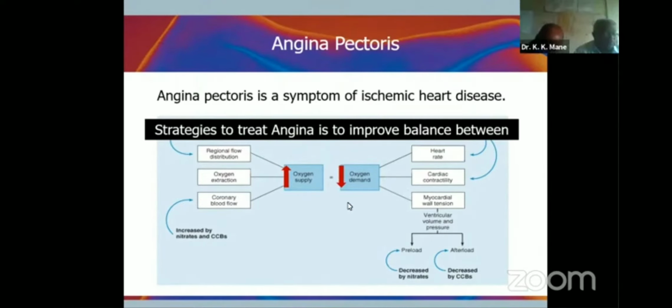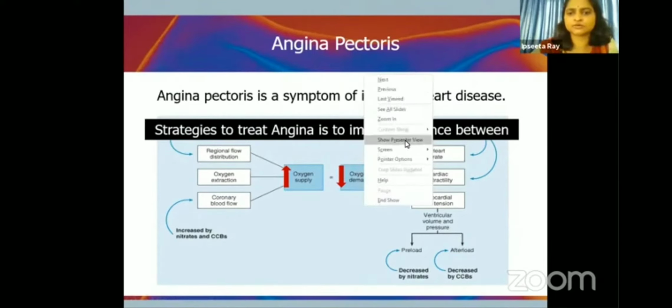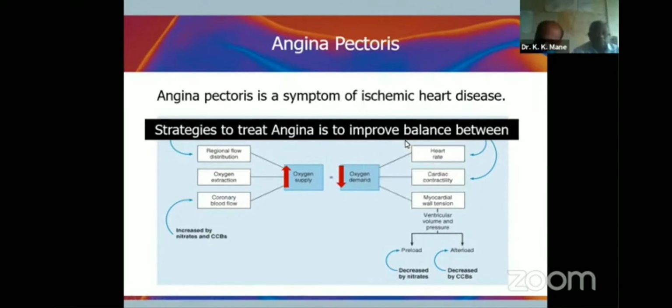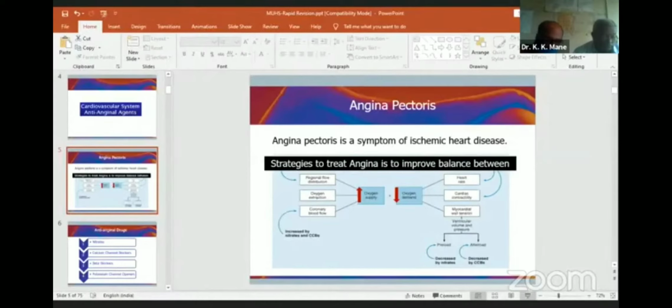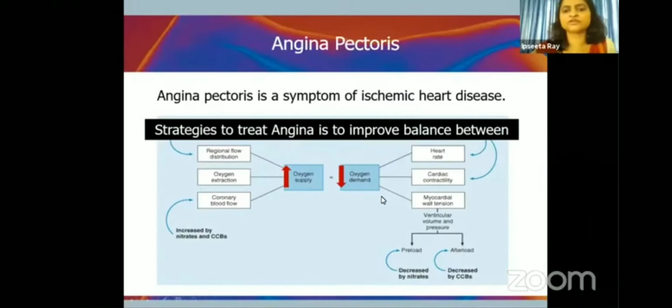The determinants of oxygen demand include heart rate, force of contraction, and preload. Preload is mainly determined by the veins. So drugs which cause venodilatation will reduce the preload, and also drugs which reduce the heart rate and force of contraction will reduce the oxygen demand.